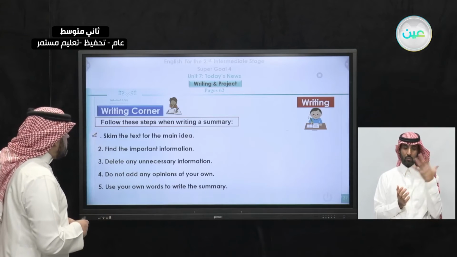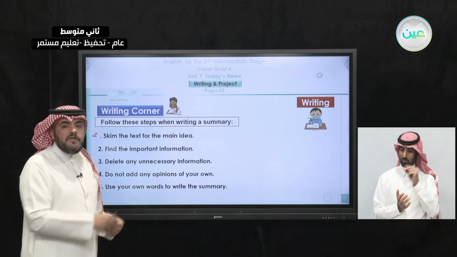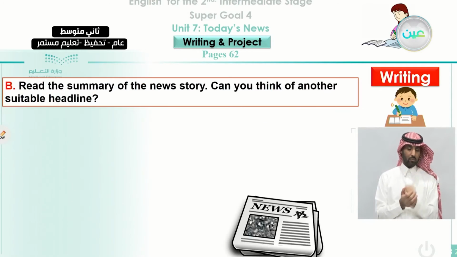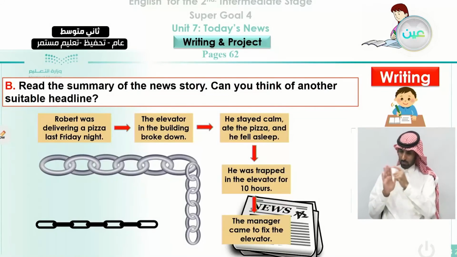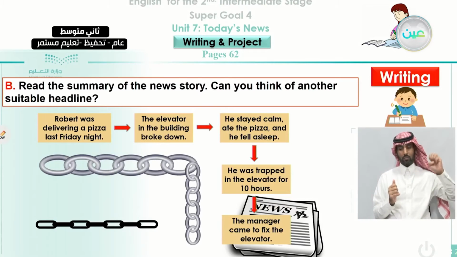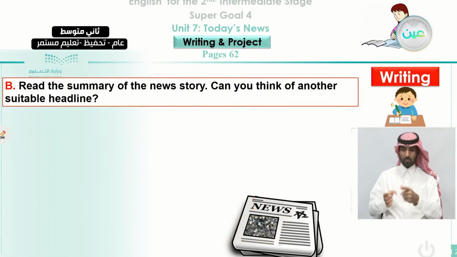Number five, use your own words to write the summary. You don't have to use the same words which are in the main article or in the main conversation. You can use your own other words, as we are going to see in the next slide. And B here, read the summary of the news story. Can you think of another suitable headline? Here we talk about the same thing as we said, Robert when he was stuck in the elevator. How can we summarize this story?